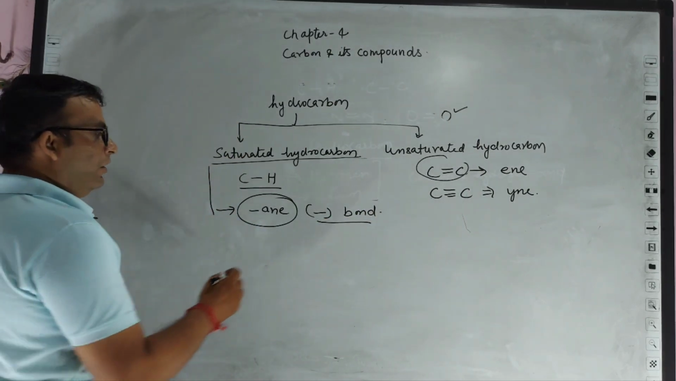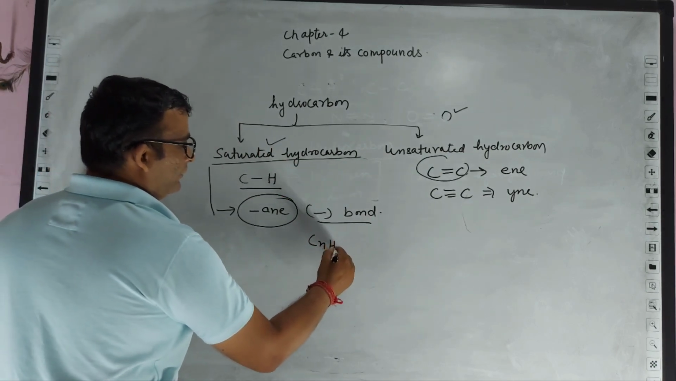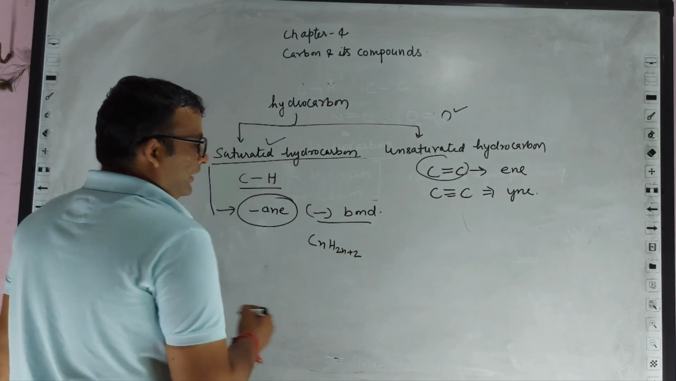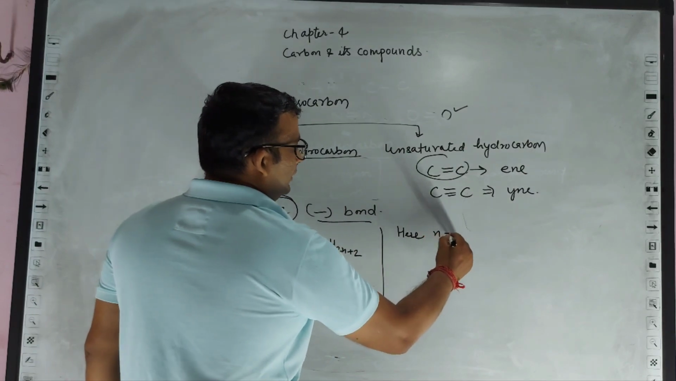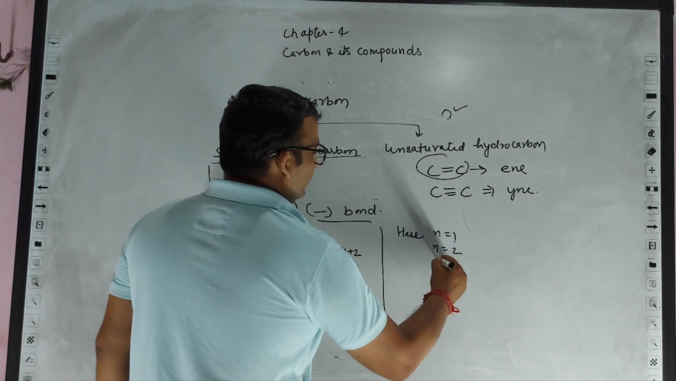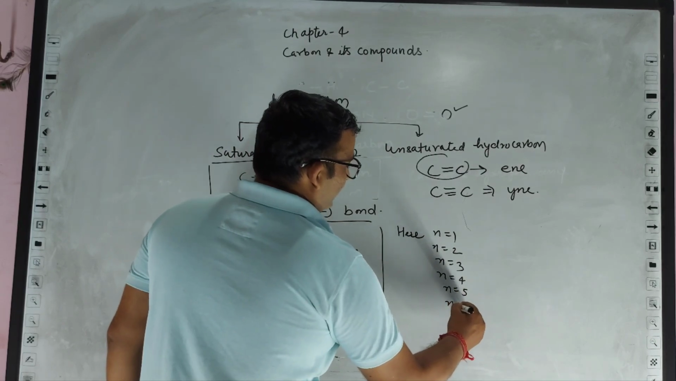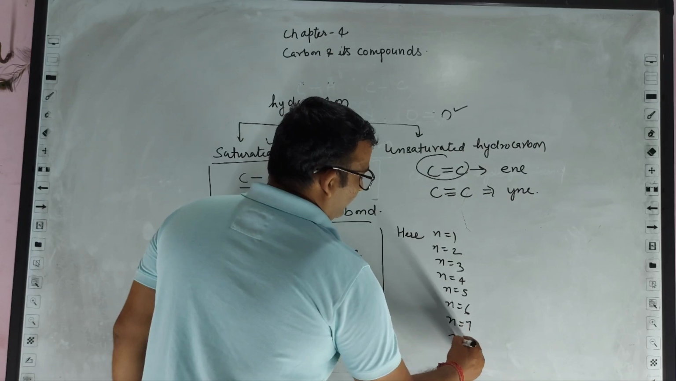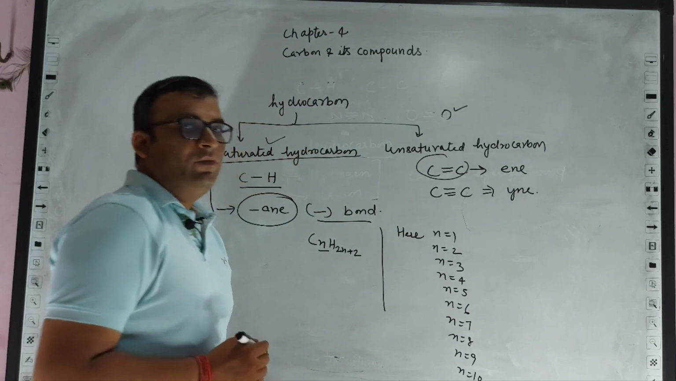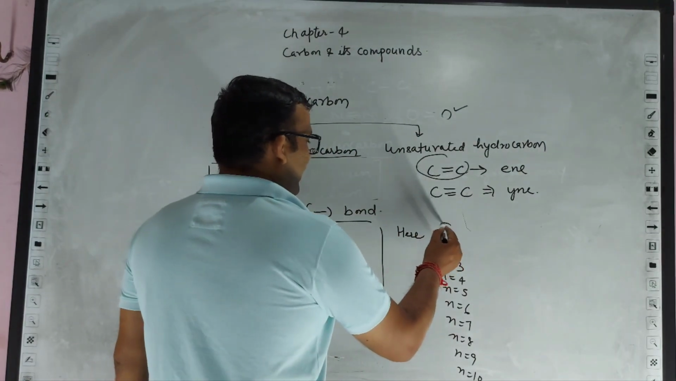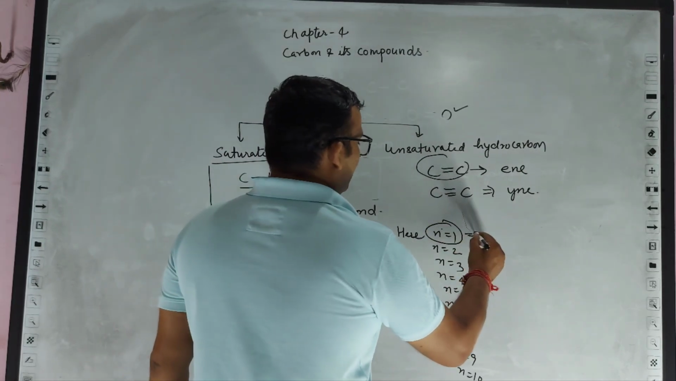So the basic formula for calculating saturated hydrocarbon is CnH2n+2. Here, if we take n equal to 1, 2, 3, 4, 5, 6, 7, 8, 9 and 10. So the word root for n, if n is equal to 1, meaning the number of carbon atoms is 1, is called meth.